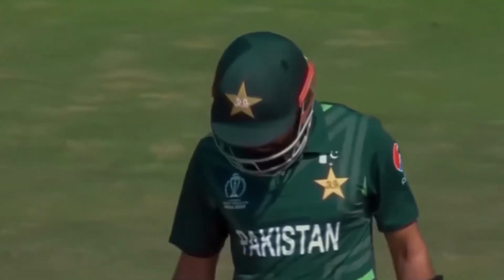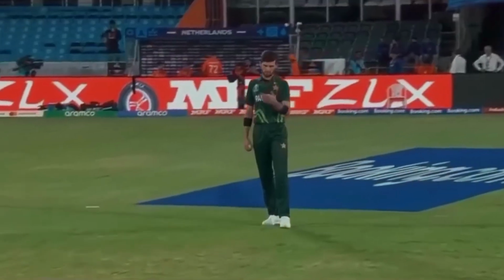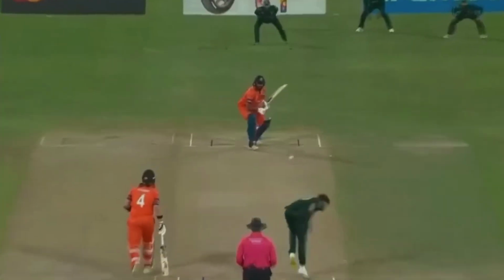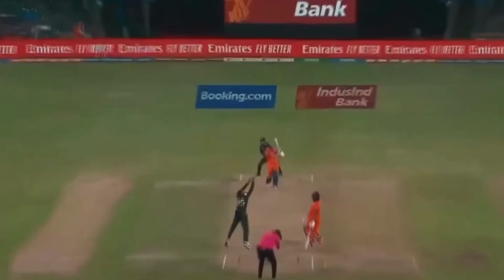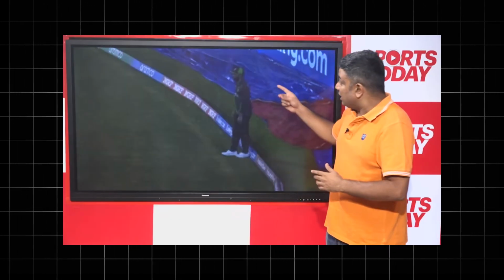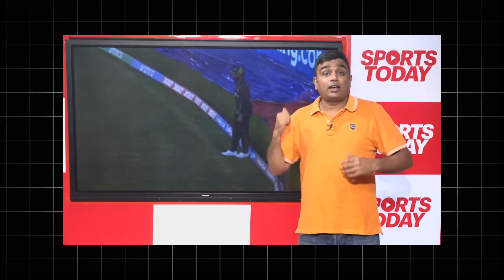Now here's a cheating moment that came with a twist, literally. During a 2023 World Cup match, a Pakistani fielder was spotted nudging the boundary rope inward, probably hoping to stop a 4 from being called. And yes, this was all caught on camera. And for 30 minutes, that boundary was not moved back to its original place. The fielder who was standing there, I think this is Fakhar Zaman or Iftikhar Ahmed, we are not sure of that.